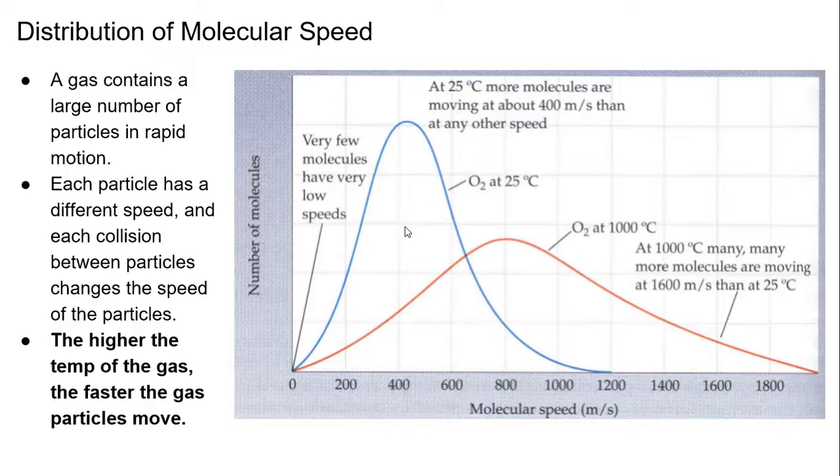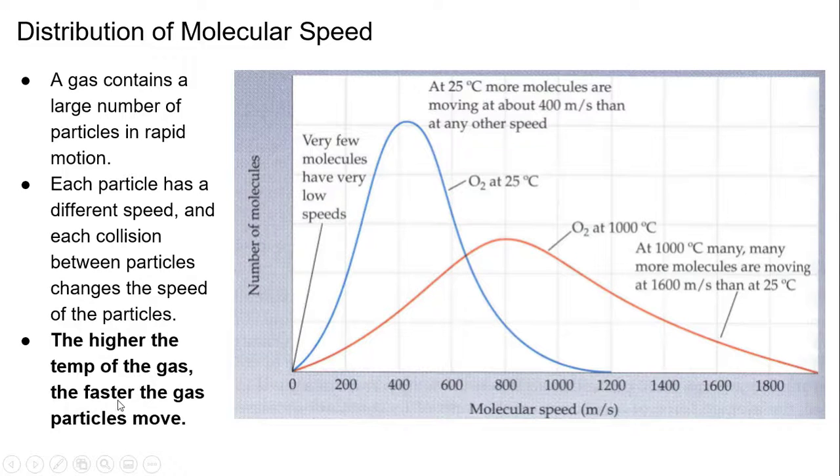Why is this? Because each molecule collides frequently with other molecules, and they might be deflected off at a high speed while another is nearly stopped. This leads to a wide range of speeds. So this is kind of like a bell curve where you have a bunch of different ranges here and a bunch of different ranges here, and then you take the average of that, which is the average kinetic energy that we're interested in.